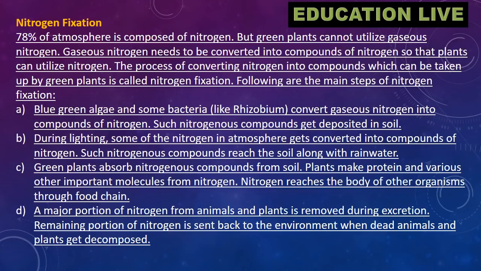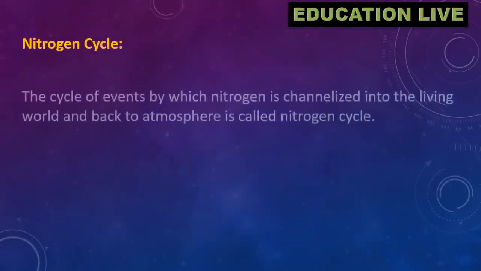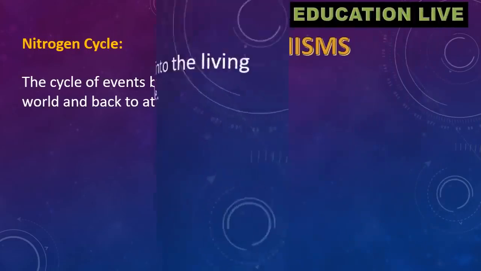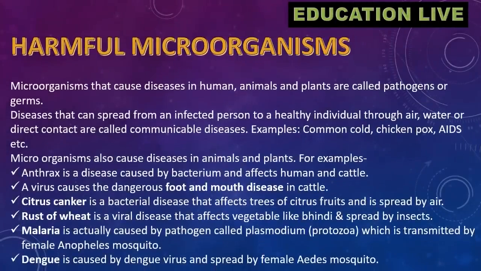D. A major portion of nitrogen from animals and plants is removed during excretion. Remaining portion of nitrogen is sent back to the environment when dead animals and plants get decomposed. Nitrogen cycle. The cycle of events by which nitrogen is channelized into the living world and back to atmosphere is called nitrogen cycle. Harmful microorganisms.